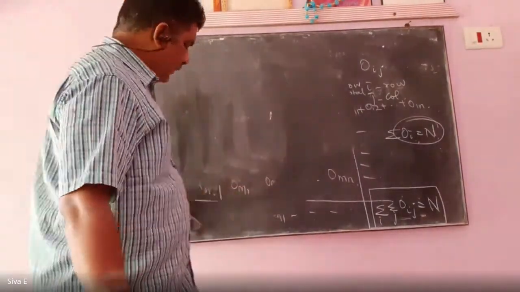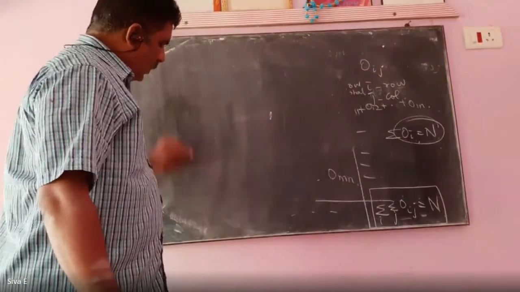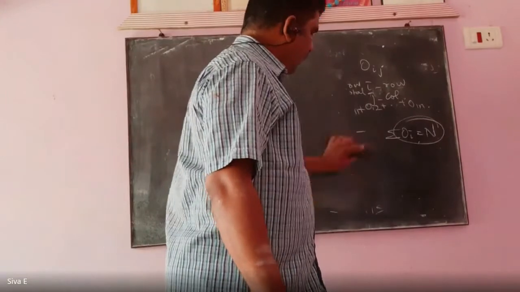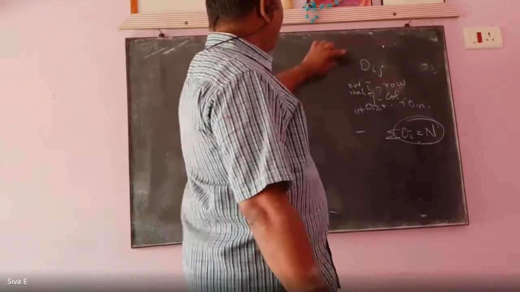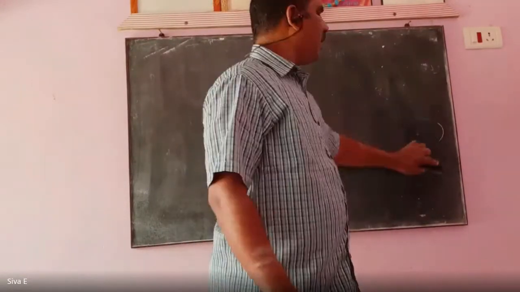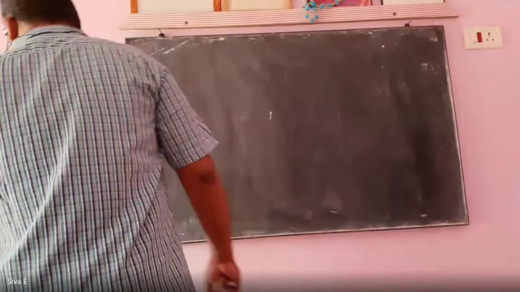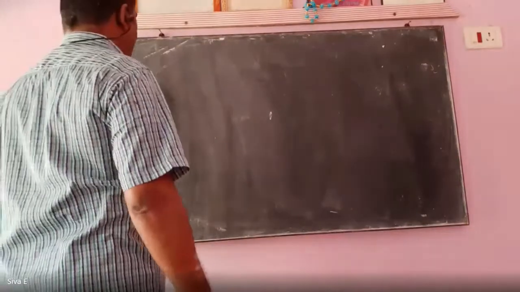Next one is the method to find expected frequency for 2 by 2 contingency tables.